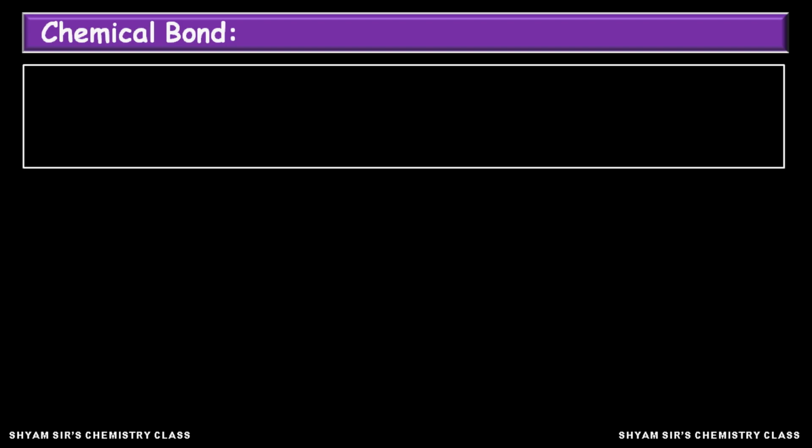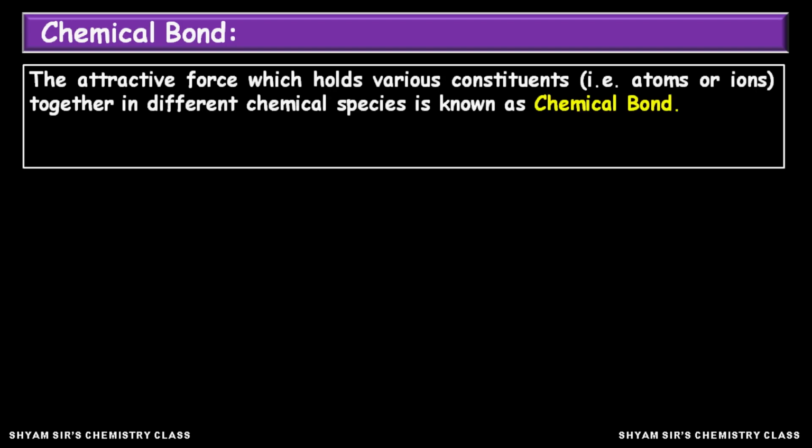You all might know the definition of chemical bond from school level chemistry. Still, if you need to define chemical bond, you will say that the attraction forces which hold atoms or ions together in different chemical species is known as chemical bond. Now a question may arise in your mind: why does chemical bond formation take place? You should know that to get stability, bond formation takes place between atoms or ions.